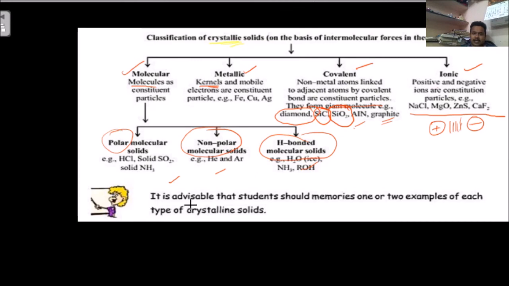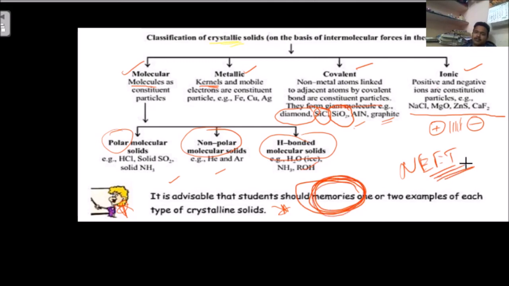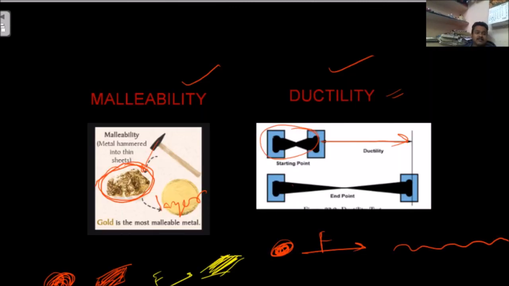Students, it is advisable that we remember these, it is important. They will ask for examples in examinations like NEET. How can I answer? It is not concept based, this is memorization. You have to memorize, and I have to memorize. These questions can come directly in NEET and other examinations. This is the classification of crystalline solids into different categories. This is the section for today. Okay, now.